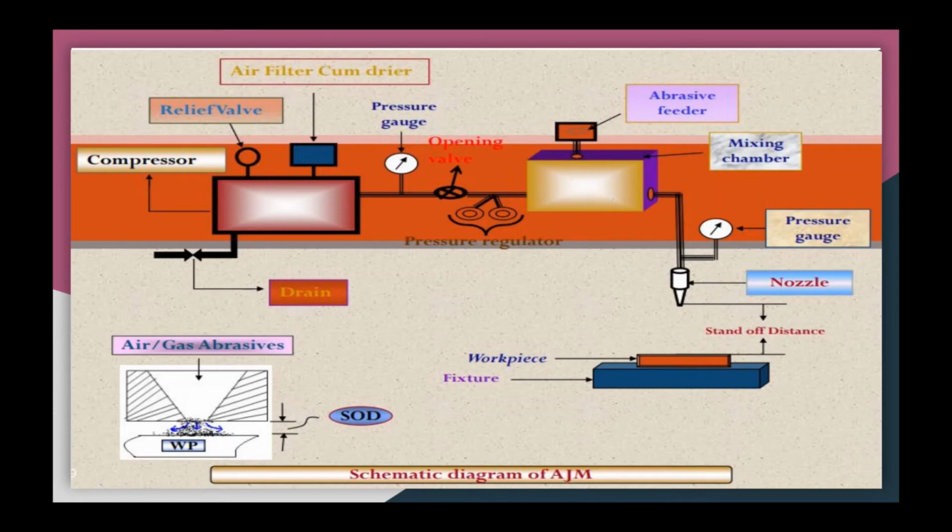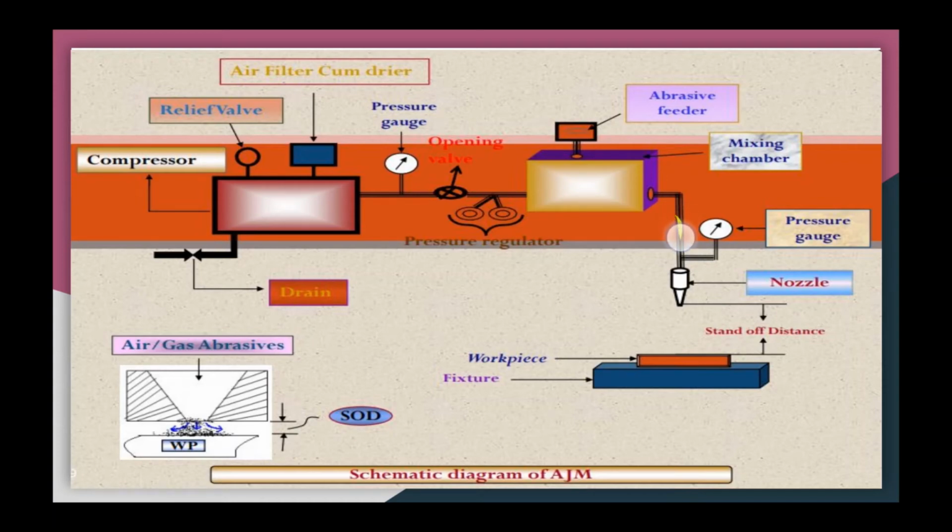In this mixing chamber, air and abrasive particles mix together. The mixture of air and abrasive particles comes out of this mixing chamber.